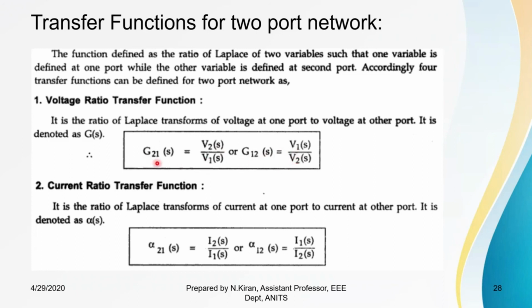So G21(s) and G12(s) both are voltage ratio transfer functions. Next, current ratio transfer functions are the ratio of Laplace transform of current at second port to first port, or Laplace transform of current at first port to second port. It is represented generally by alpha(s). So both alpha21(s) and alpha12(s) are current ratio transfer functions.